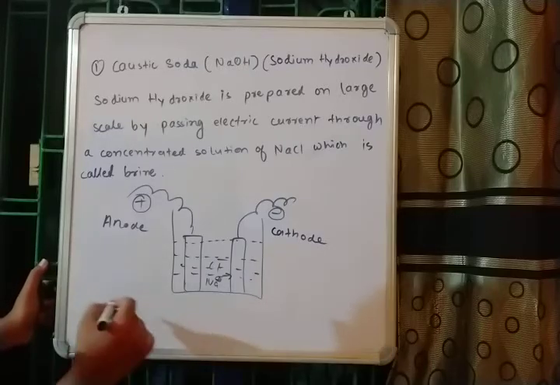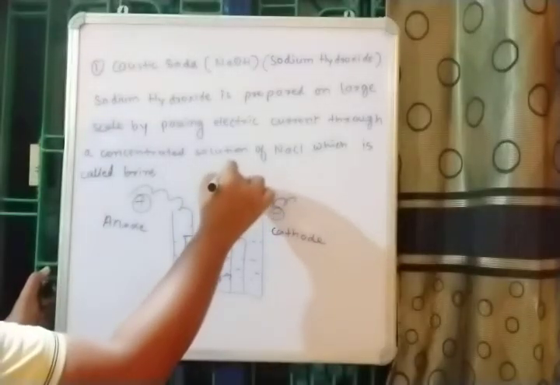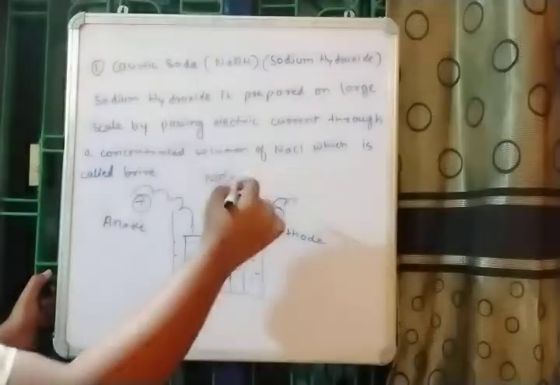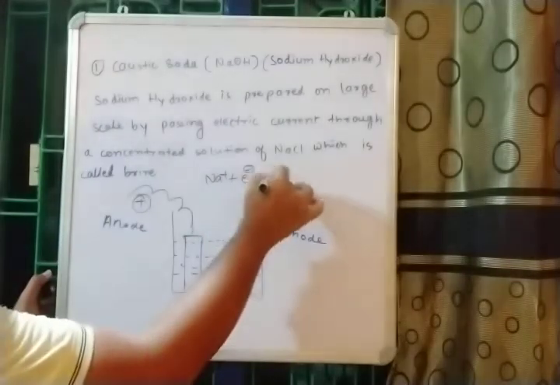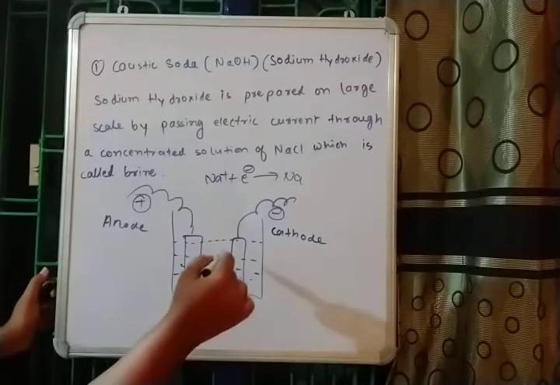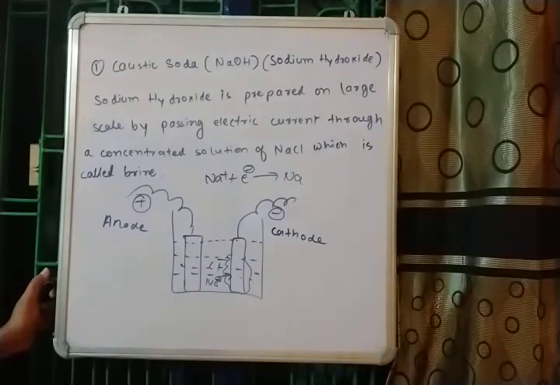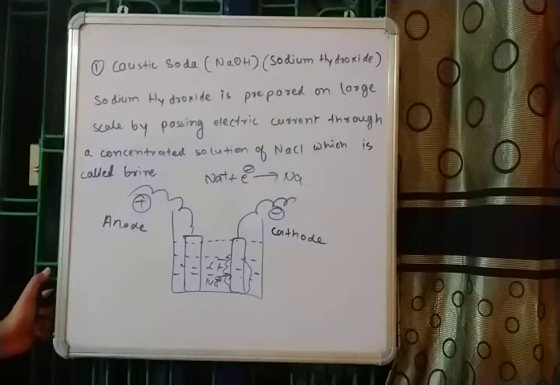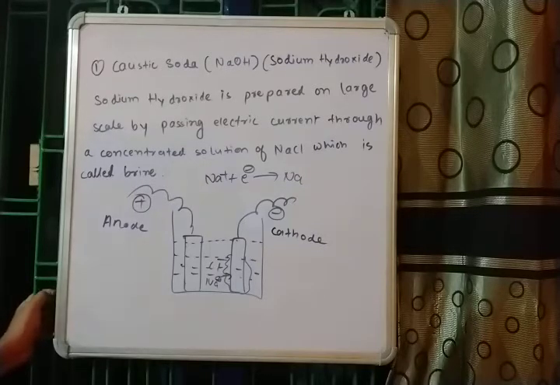So this Na+ will move towards the cathode, accept an electron, and be converted into sodium metal, and that sodium will be deposited around the cathode. However, the situation is different for chlorine. Chlorine is negative, and it needs to release its extra electron so that it can convert into chlorine gas.